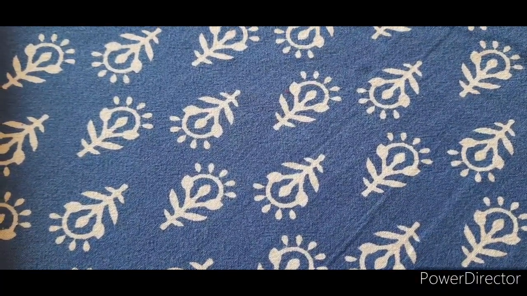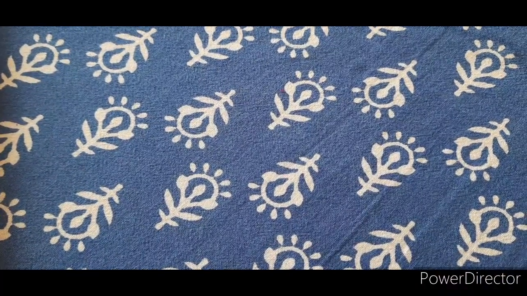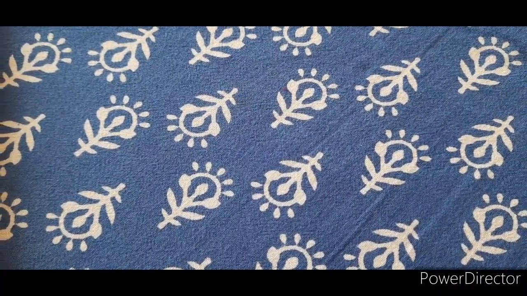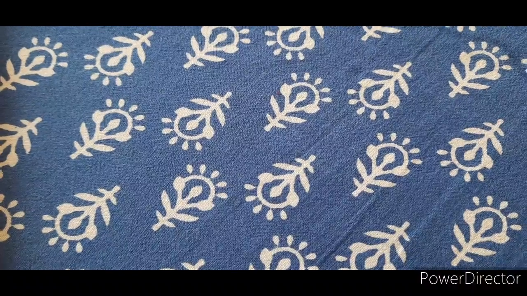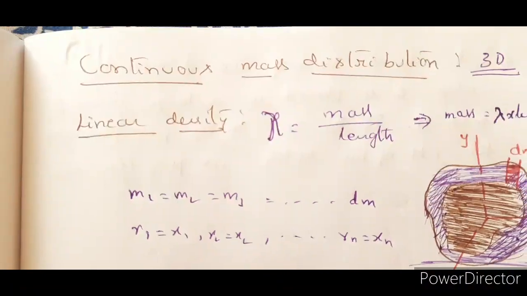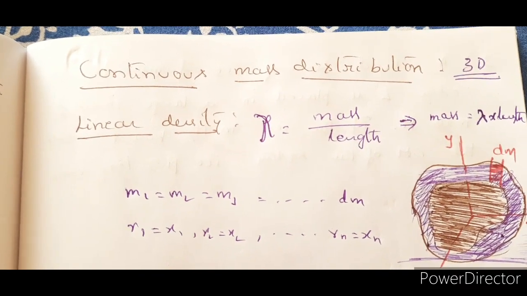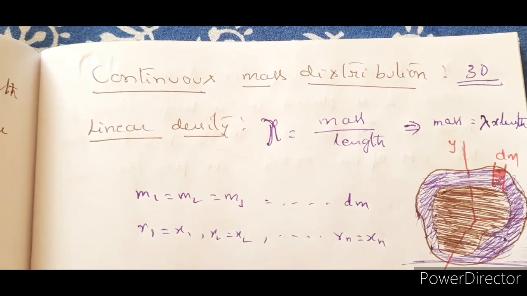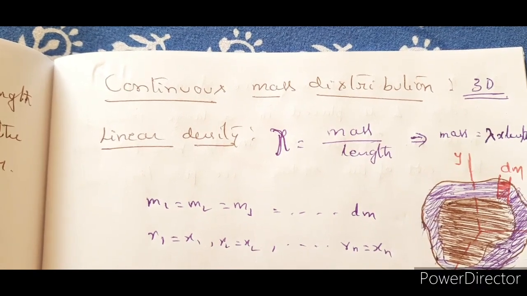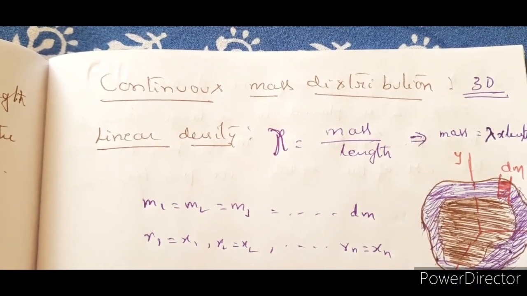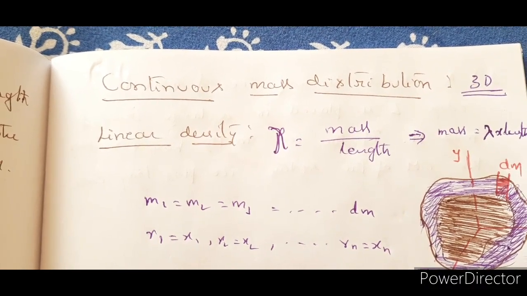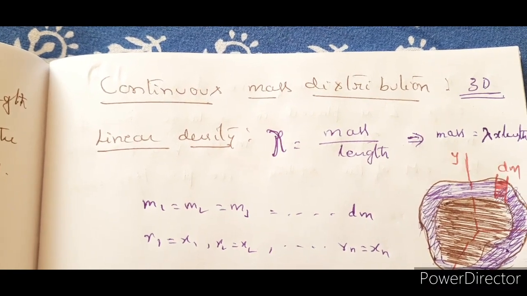Now let's move on to the next part of center of mass, continuous mass distribution. Whenever we talk about continuous mass distribution, every object in nature, whatever we can hold, whatever we are using, whatever we can see, all these are three-dimensional objects. Yes, we all know that.